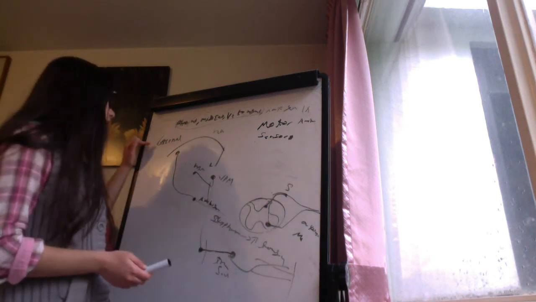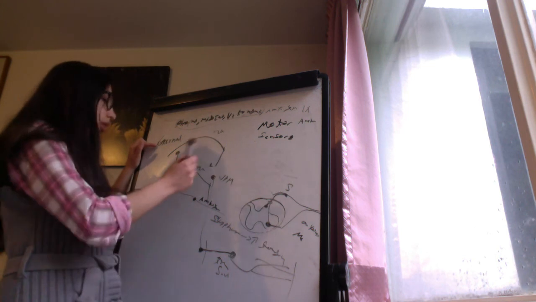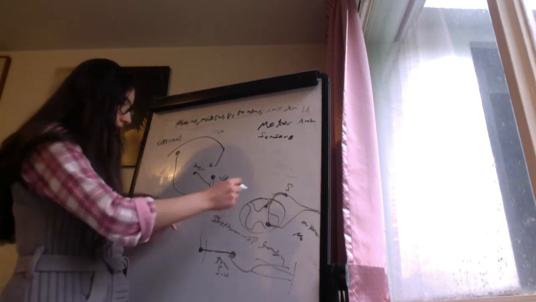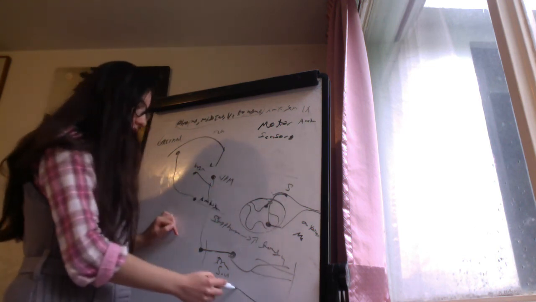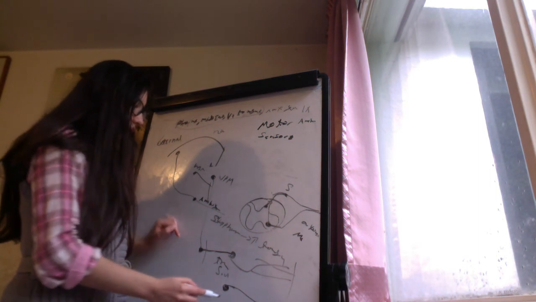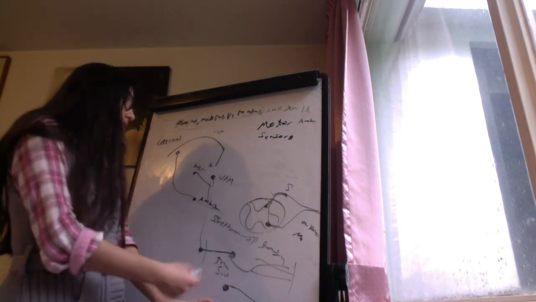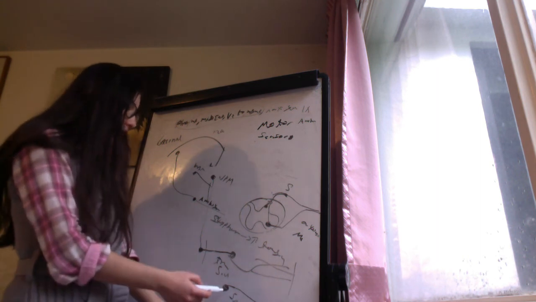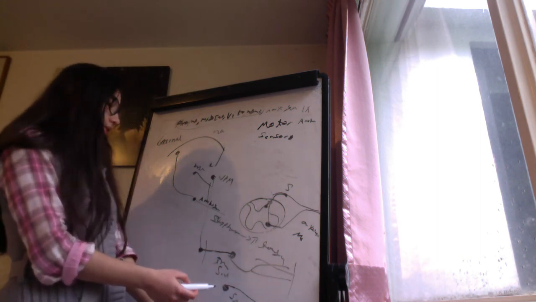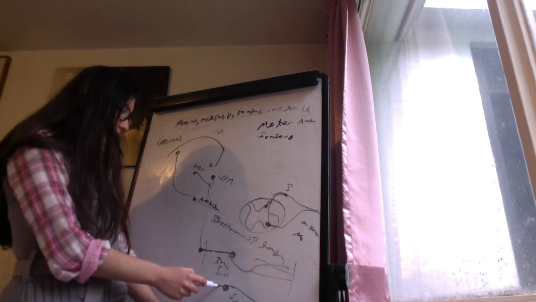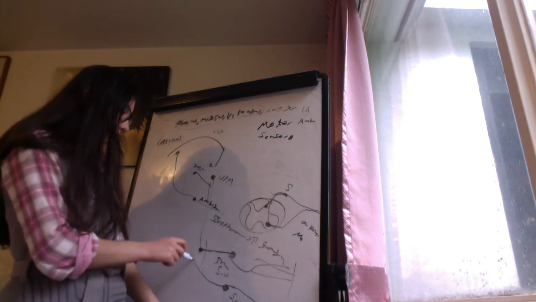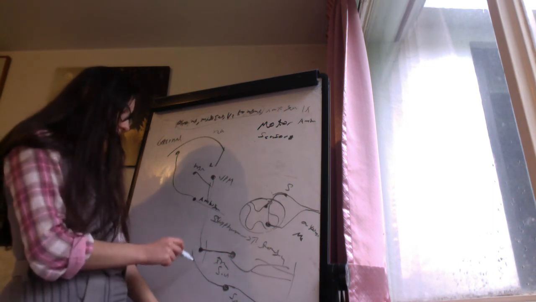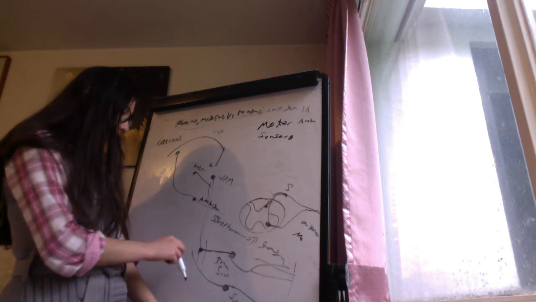The other is the external ear. Here we have the sensation of the external ear, but the bodies of the first neurons are in the superior glossopharyngeal ganglion, and then they ascend again toward the nucleus of the tractus solitarius.